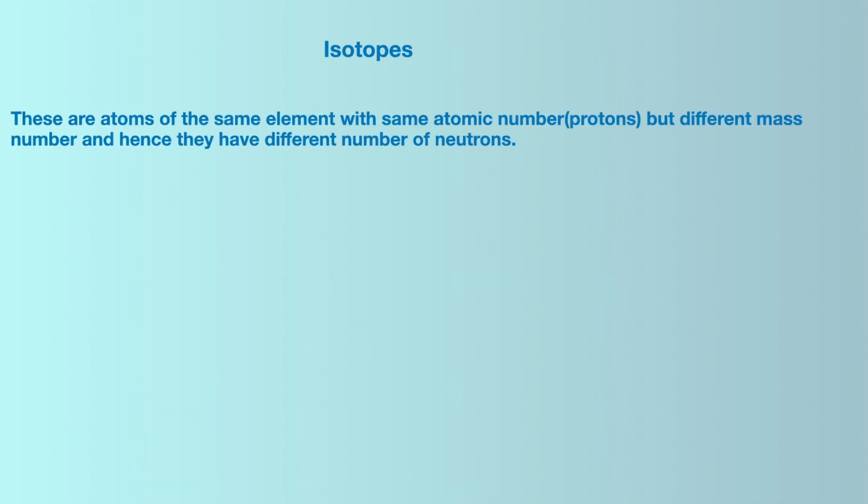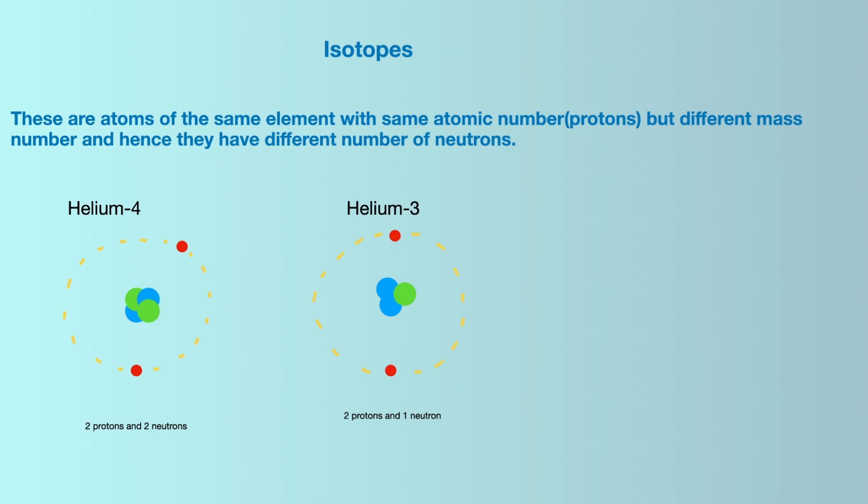Isotopes. These are atoms of the same element with the same atomic number, protons, but different mass number, and hence they have different numbers of neutrons. Let's look at two isotopes of helium now. This is helium-4, which has 2 protons and 2 neutrons here. Now this is helium-3, but this time we only have 1 neutron.